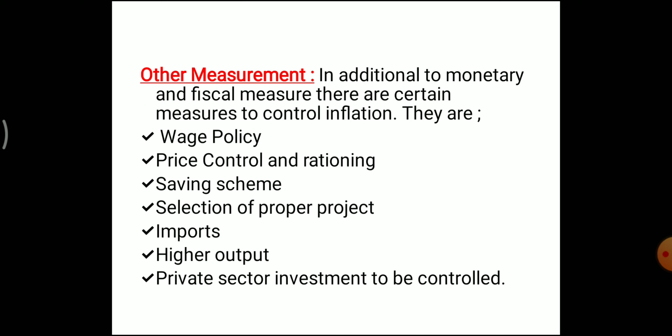In order to control inflation, cost-push inflation, wages should be kept under control. The wage rate can be increased only when the productivity of labor increases. If possible, a wage freeze may be imposed. And the second one is price control and rationing.